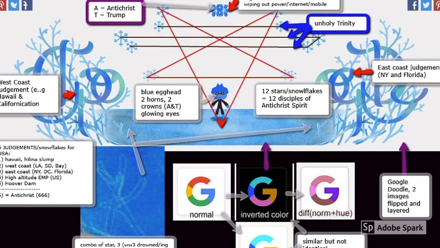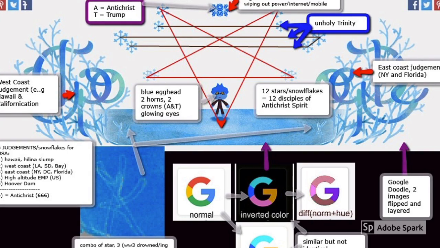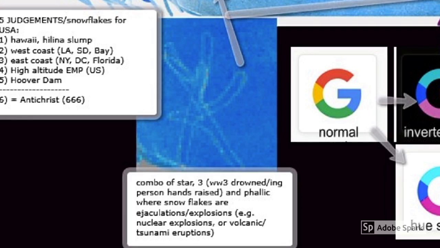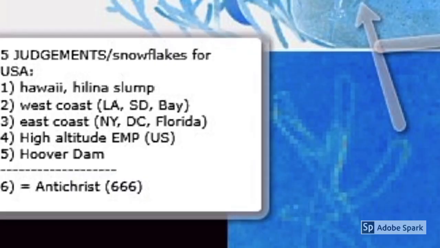Panning out, we can see that the two tangles of O's and twines represent the two tsunamis, the East Coast and the West Coast judgments. If we zoom into the characters which is superimposed, we see a combination of a star representing the Antichrist with a giant erection and the WW3 symbol, which is a guy drowning in water. This is a part of the 5 judgments, or the snowflakes for the USA, with the UK and the rest of the world falling behind.